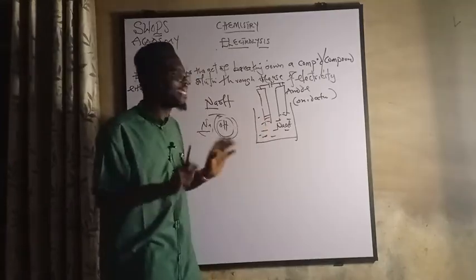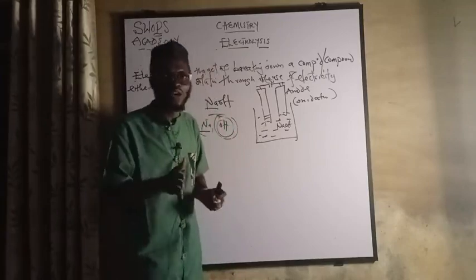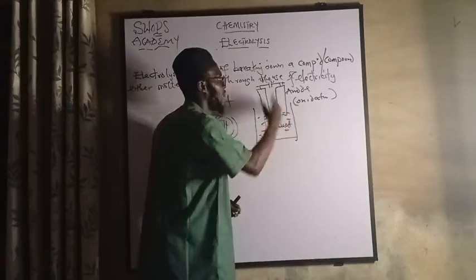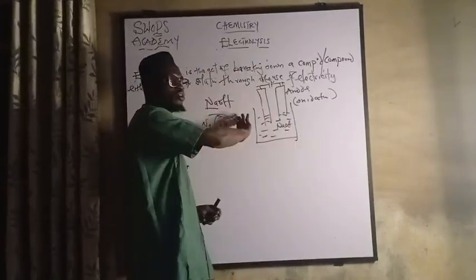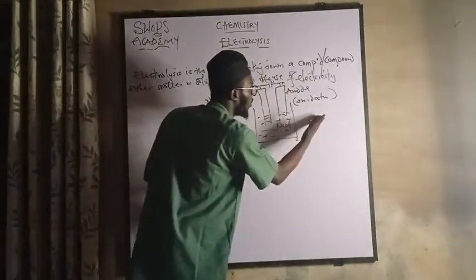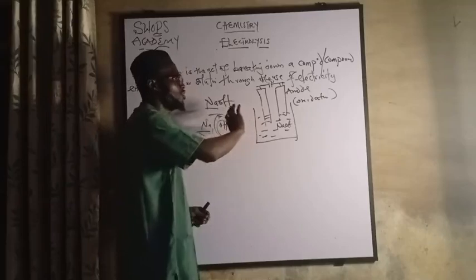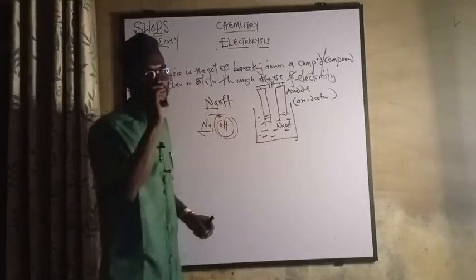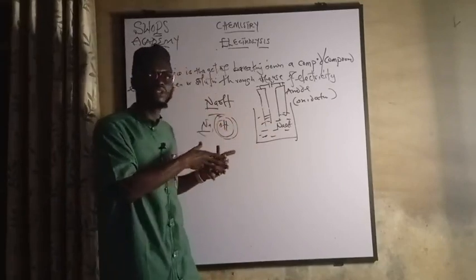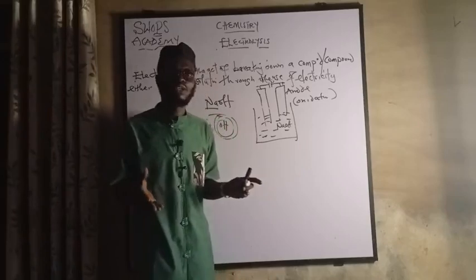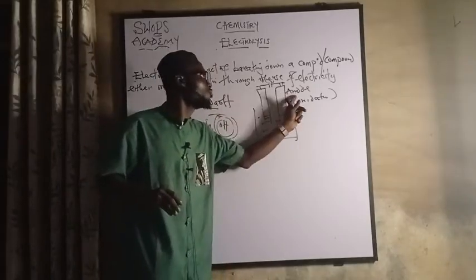They can ask you, what are the two reactions that occur at the anode and at the cathode? Oxidation occurs at the anode, reduction occurs at the cathode, forming oxygen gas and hydrogen gas. But both are electrodes. Are we together? In a nutshell, as far as this video is concerned, I've explained what an electrode is. Now, an electrode is just the anode and the cathode.